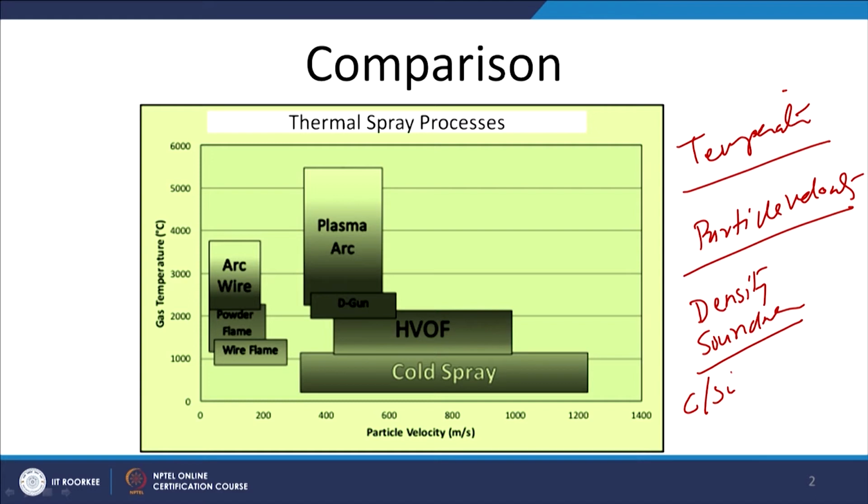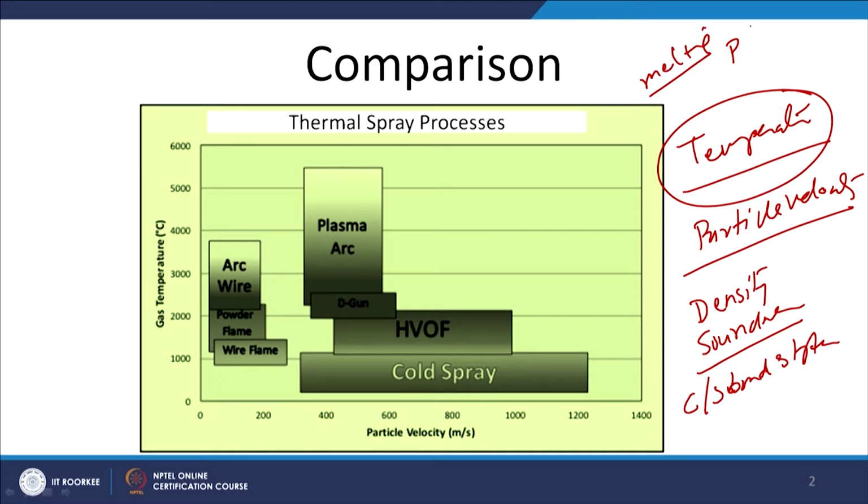So particle velocity decides the density or the soundness of the coating as well as the coating substrate bond strength, and the kind of splat to splat bonding is also influenced by the particle velocity. On the other hand, the temperature of the heat source or the gas temperature generated during the thermal spray process may cause complete melting of the particles which are being sprayed, or partial melting, or just the thermal softening of the materials.